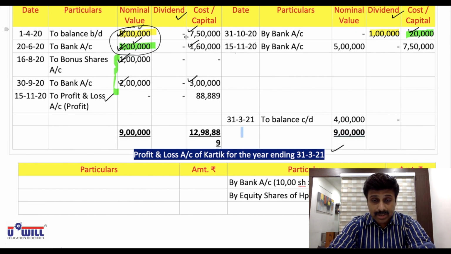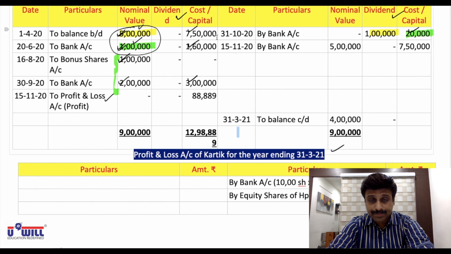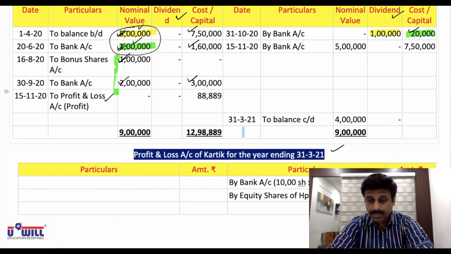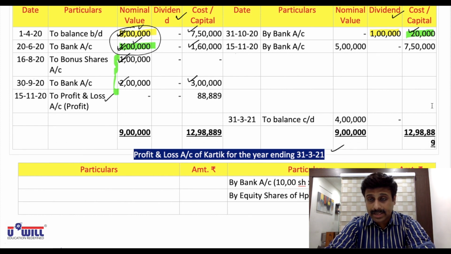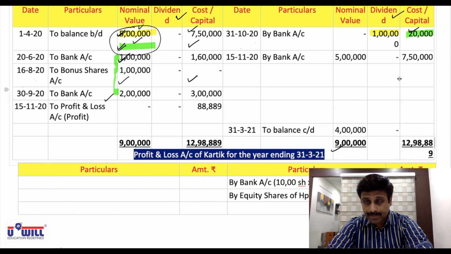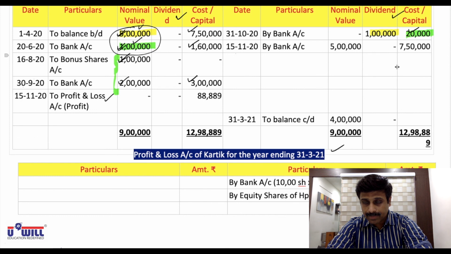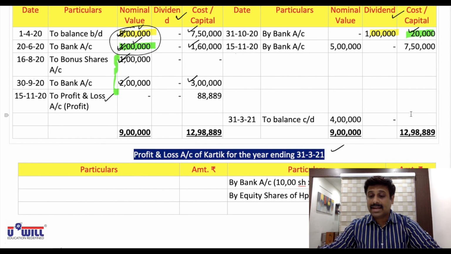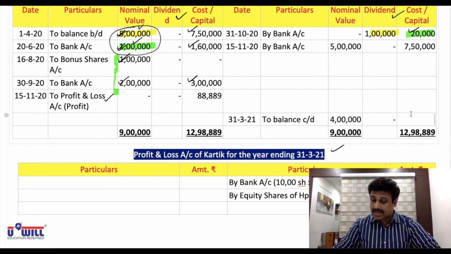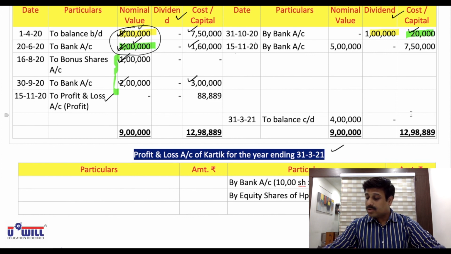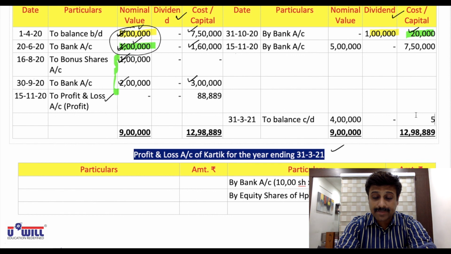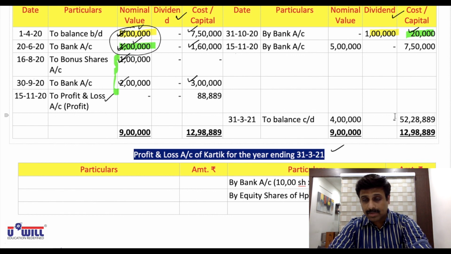Okay, 12,98,889 on both the sides. Now balance: 12,98,889 minus 20,000 minus 7,50,000. So 5,28,889. That will be the balance.